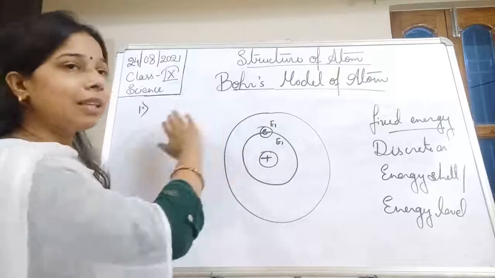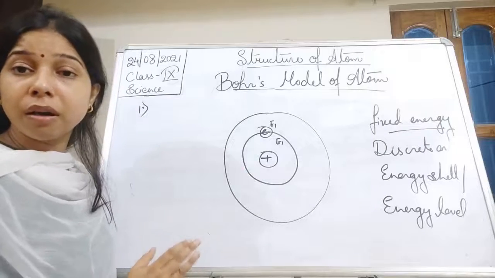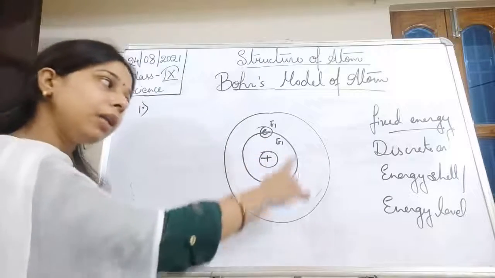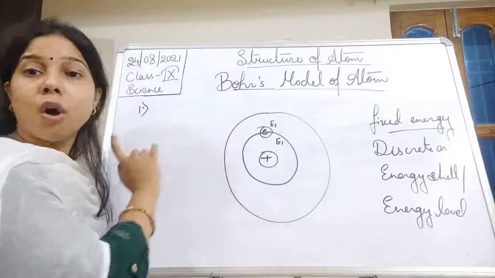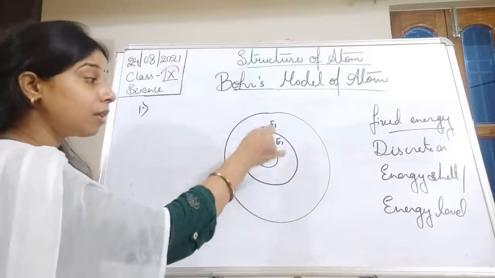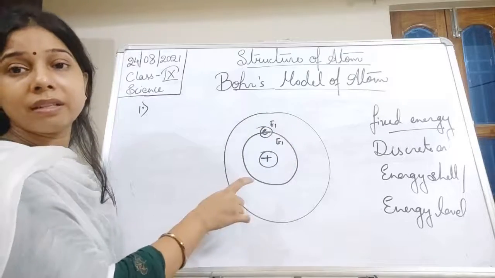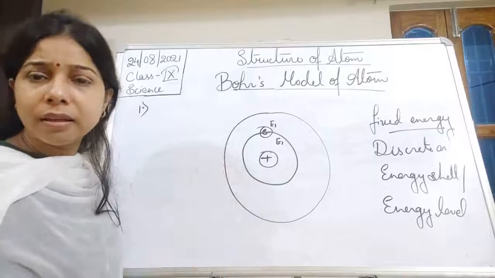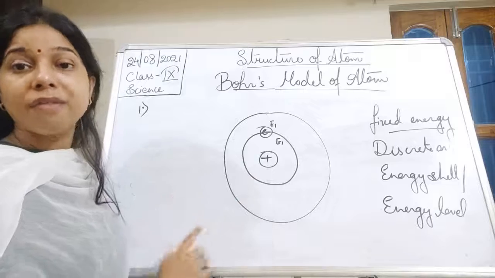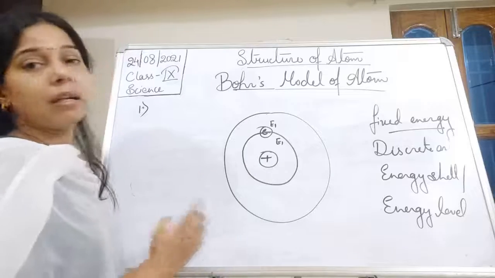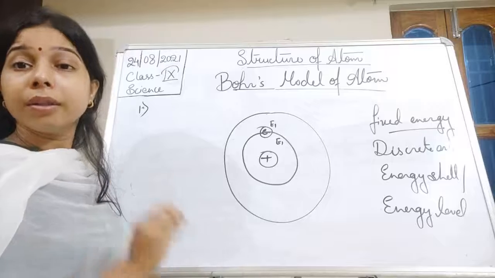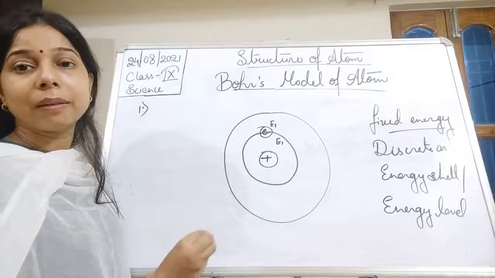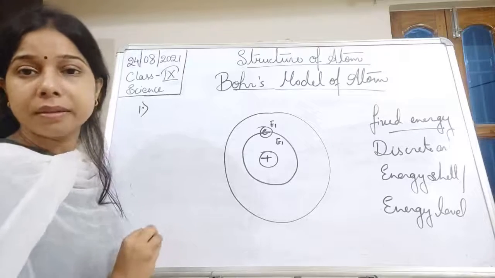So obviously there will be no losing or gaining of energy in this electron, and it will keep on revolving around this orbit, because the orbit itself has a fixed energy. So there is no chance of the electron losing energy while revolving around the nucleus, and it keeps on revolving without collapsing, without showing a spiral path entering into the nucleus.